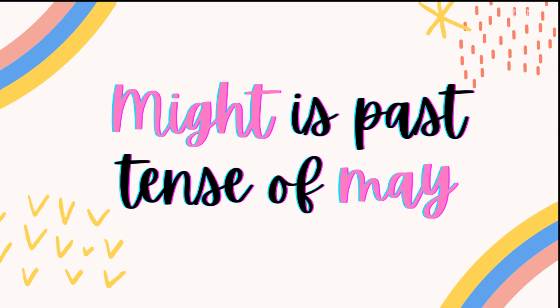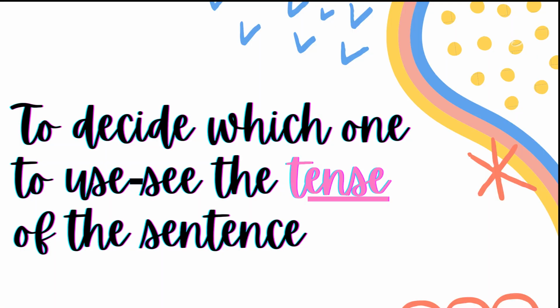Now might is a past tense of may. You've read about the second tense, third tense. So may का जो second tense होता है, that is past tense, that is might. To decide which one to use, we need to see the tense of a sentence. That is कि आपको अपने sentence के अंदर verb देखना है and verb वो किस tense में आ रहा है, चाहे वो past tense में आ रहा है, present tense में आ रहा है. So आपको उसको recognize करना है और उसी के accordingly you have to use may or might.